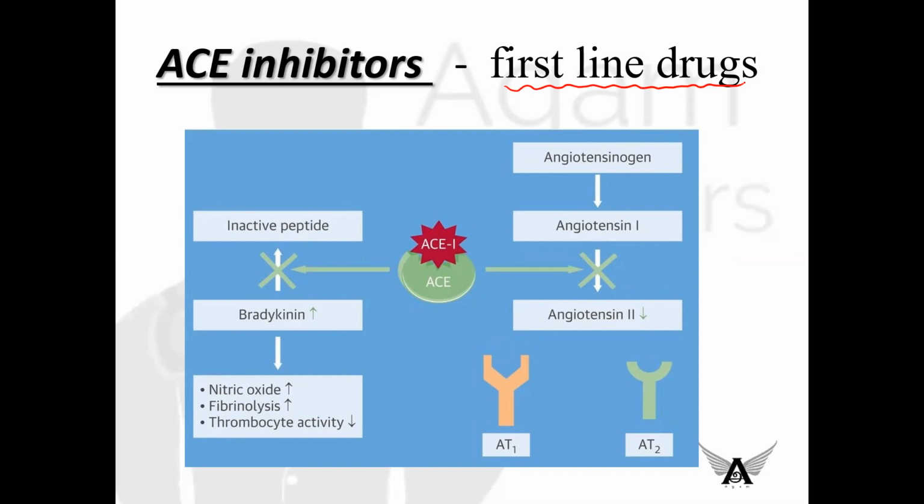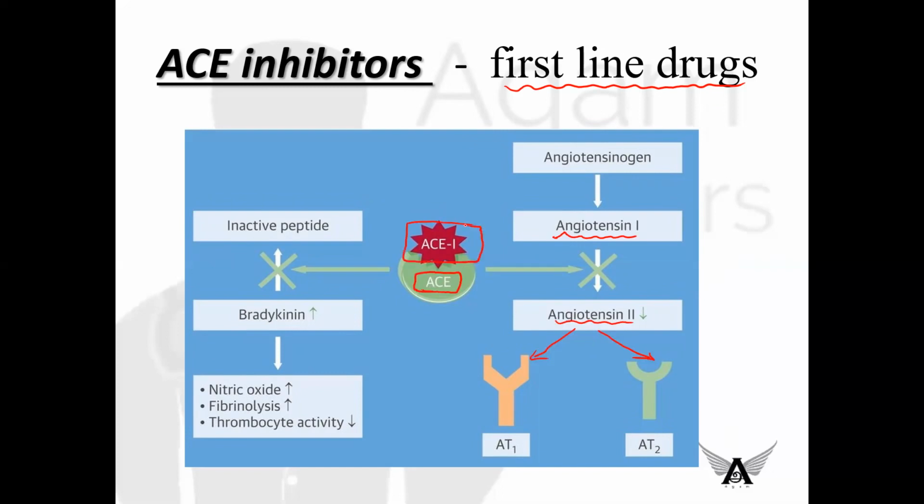In a normal hypertensive individual, what happens is this: angiotensinogen is converted into angiotensin 1, and this angiotensin 1 is converted into angiotensin 2 by angiotensin converting enzyme. This angiotensin converting enzyme converts angiotensin 1 into angiotensin 2, and this acts on two different receptors, angiotensin 1 receptor and angiotensin 2 receptor. Okay, the blood pressure increases in this way. So what happens when you give ACE inhibitors, that is our first line drugs?